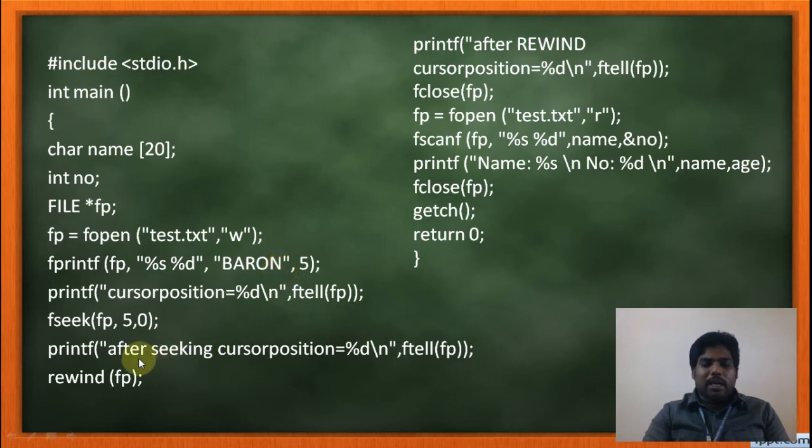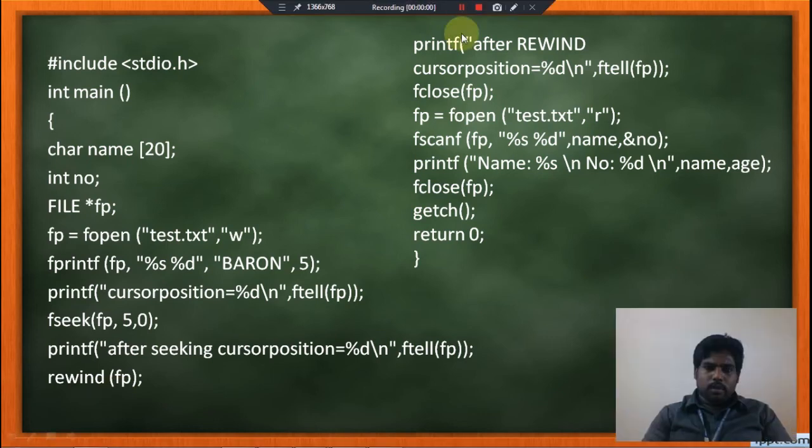Now again I am printing the current position after seeking, %d, ftell again. So now the output is 5. Already it was in the 7th position, now I changed the cursor by using fseek to the 5th position. Now I am using rewind, rewind of fp. So what's the use of rewind? It will go to the beginning of the file or starting position of the file.